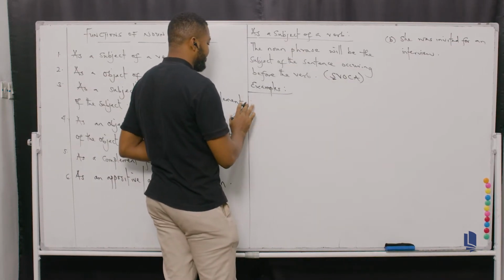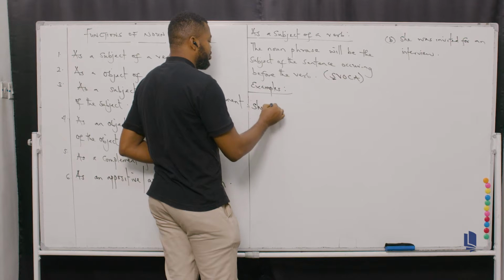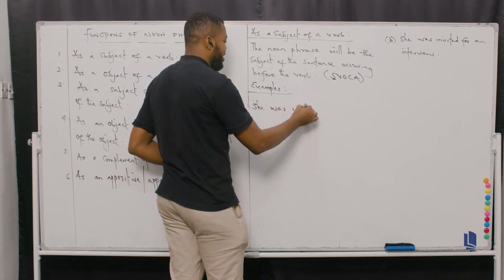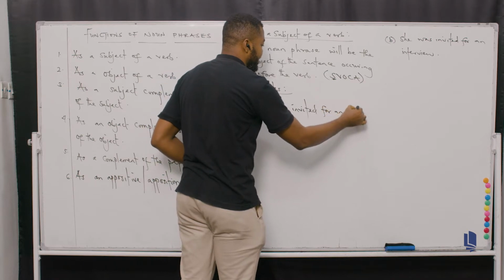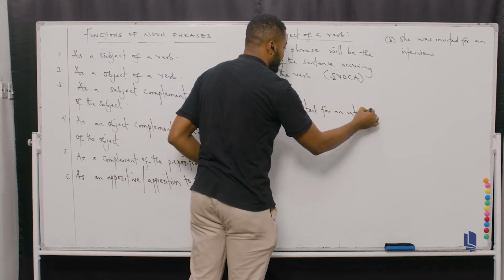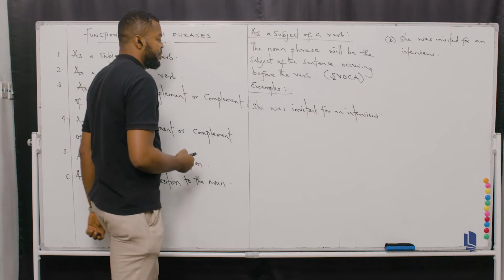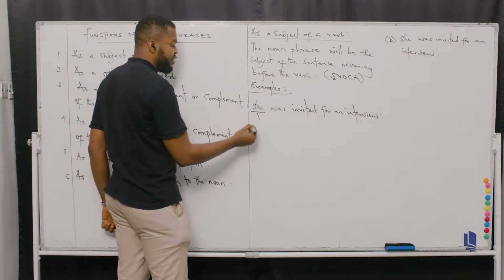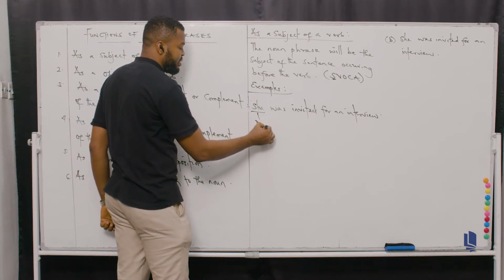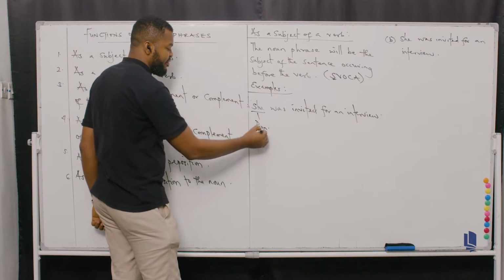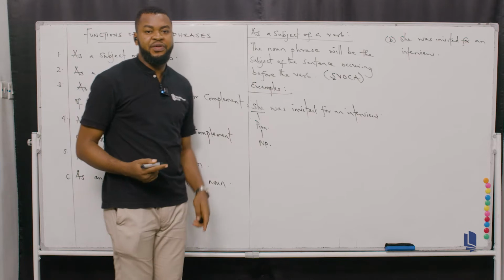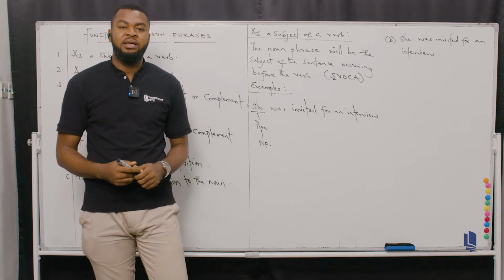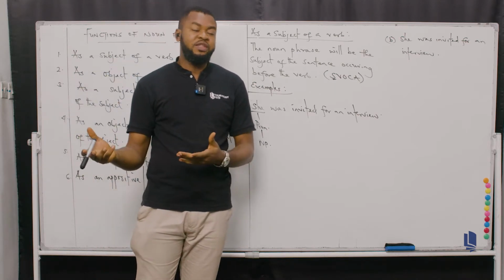So here you have, she was invited for an interview. Okay, that's a full stop. Now remember, she ordinarily is a pronoun. Don't forget, that's a pronoun. However, this pronoun is functioning as a noun phrase. How is it functioning as a noun phrase? I can decide to expand it. I can say the young lady was invited for an interview.